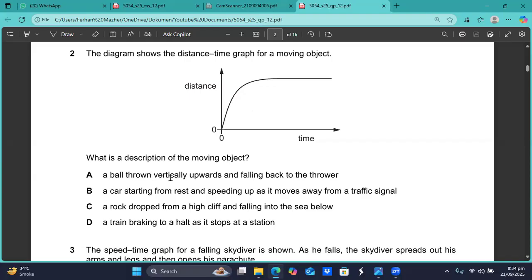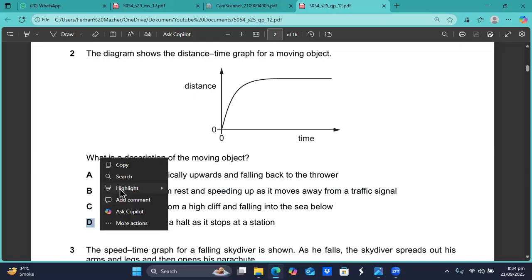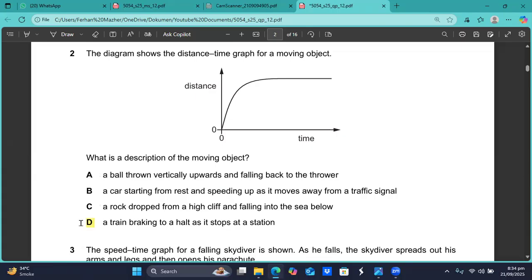A: a ball thrown vertically upwards and falling back to the ground. B: a car starting from rest and speeding up as it moves away from a traffic signal. C: a rock dropped from a high cliff and falling to the sea below. D: a train braking to a halt as it stops at a station. So I think this is the right option, D. The reason is simple.